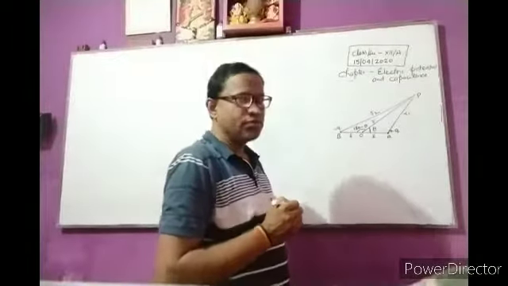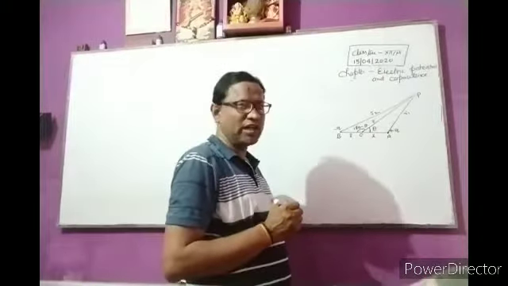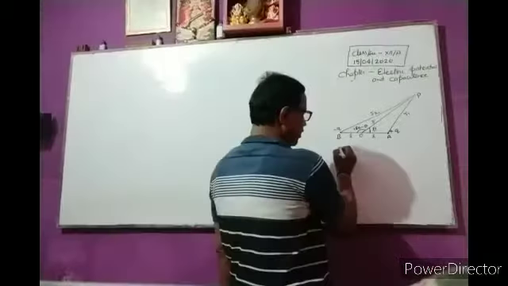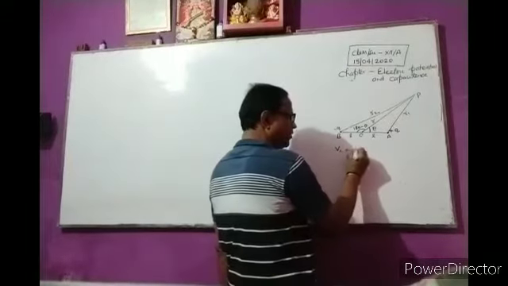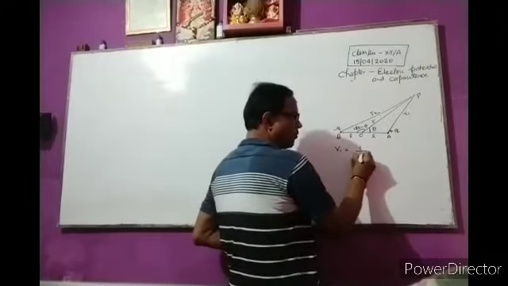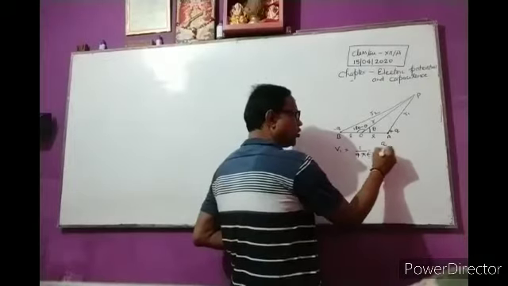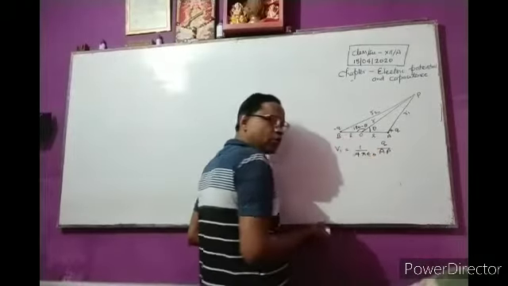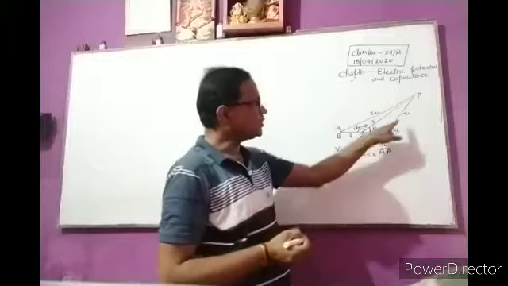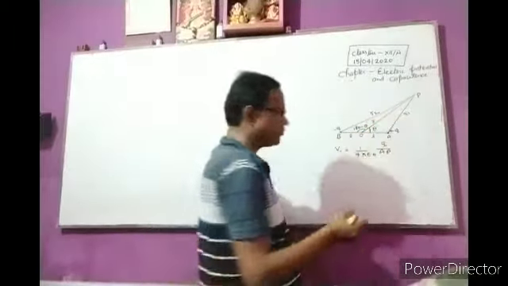In this figure, the electric potential at P due to charge plus q, V1, is equal to 1 upon 4 pi epsilon naught, q upon AP, where AP is equal to r1.